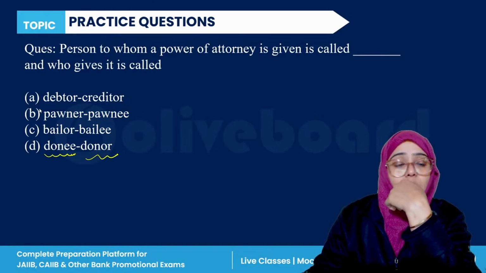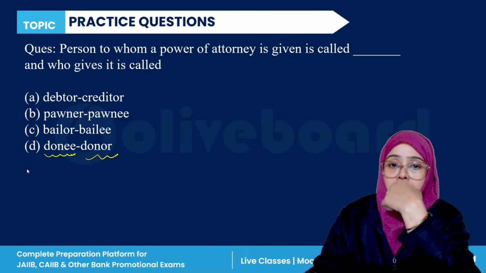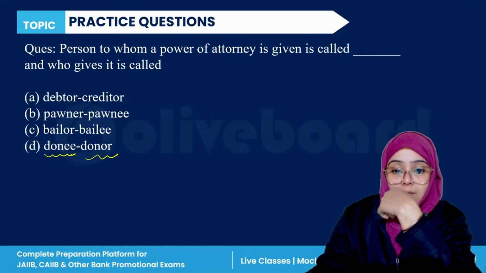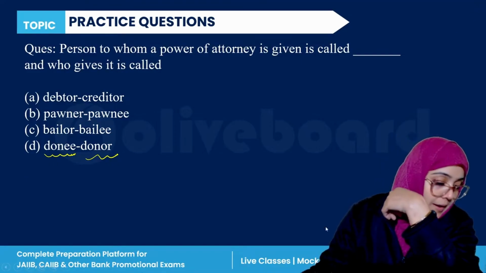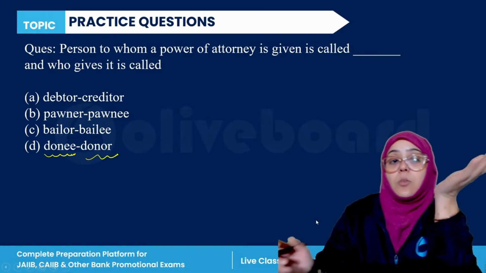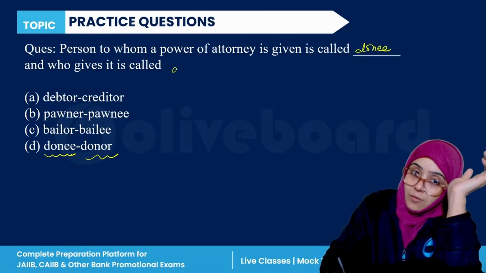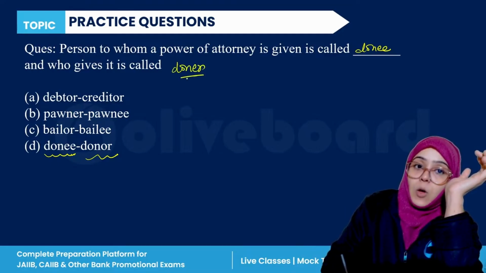Yes, it is donor and donee. It is not pawner and pony. Why are you calling it pawner and pony? It is donor and donee. I am correct here. You all confused me. Okay, it is donee and donor. The person to whom it is given is the donee, and who gave it is called the donor. It is not pawner and pawnee.